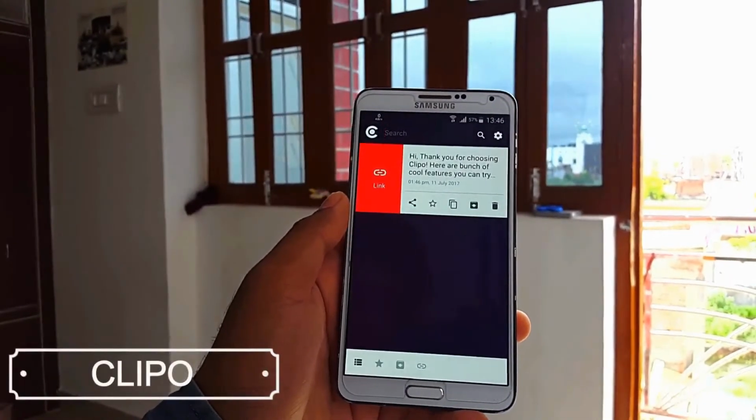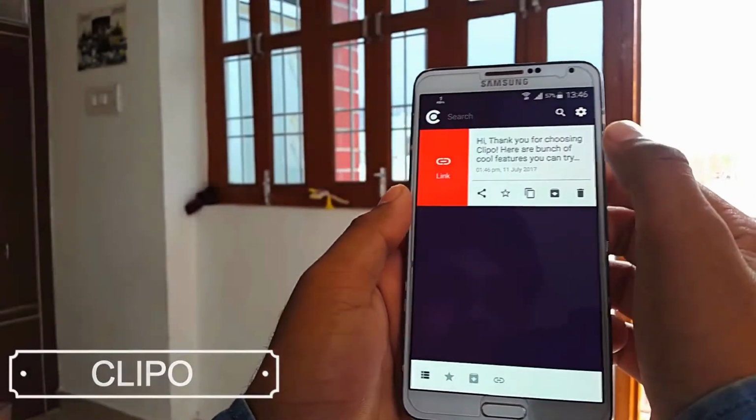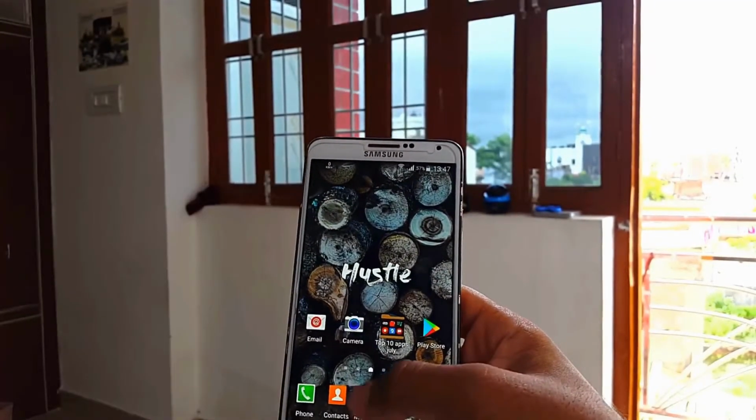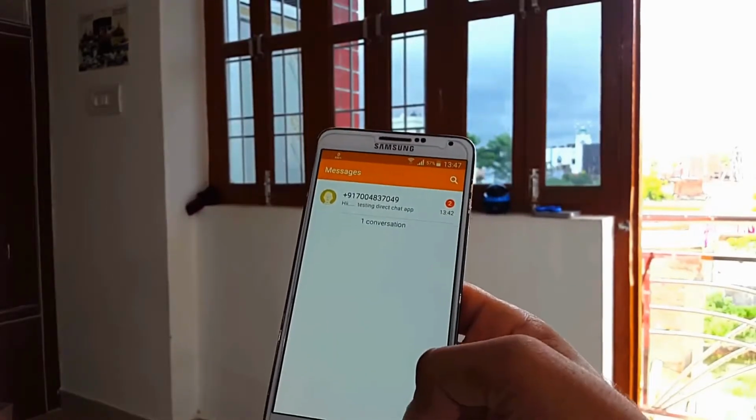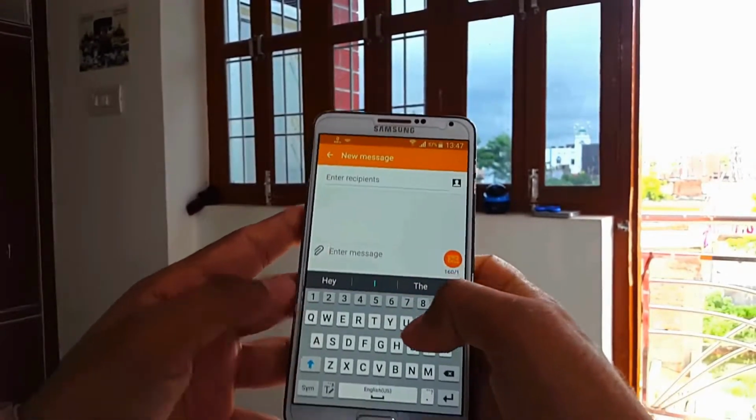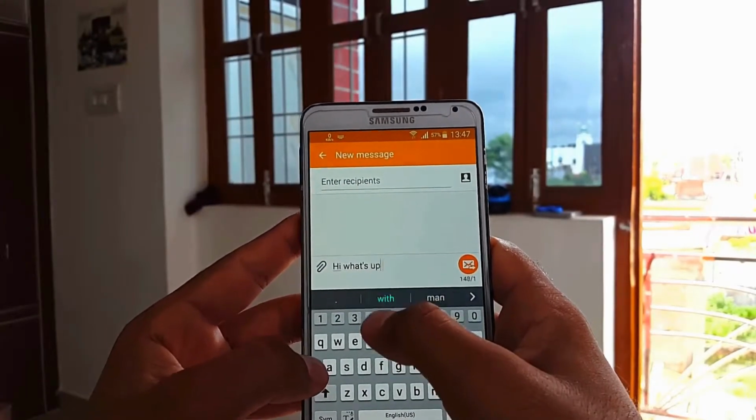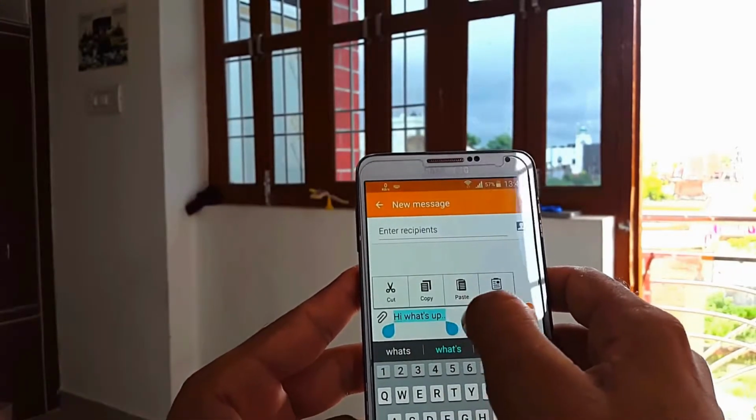Now moving to the next application, we have a clipboard application Clipo. Clipo creates a quick and smart actions for your copied text and shows them as a notification and beautiful list in the app. You can see all your clips in a clean and materially designed list. You can quickly copy an older clip to the clipboard for using it.